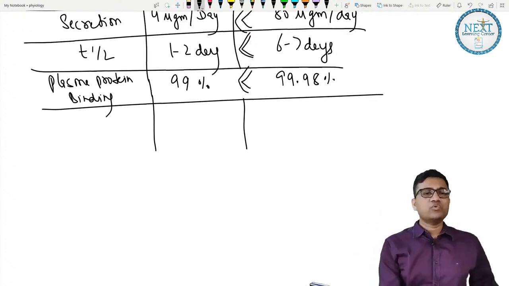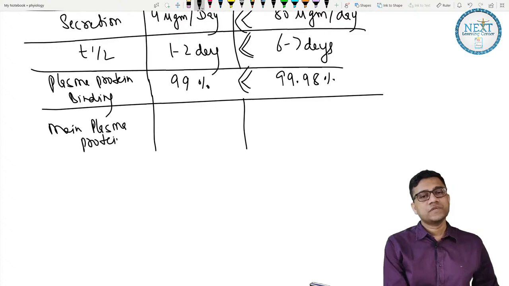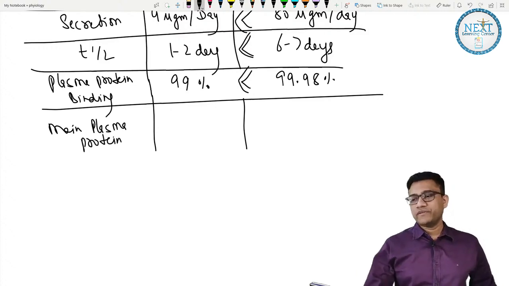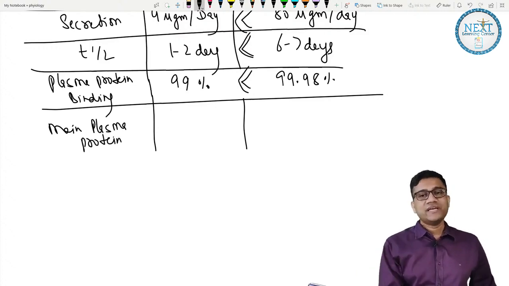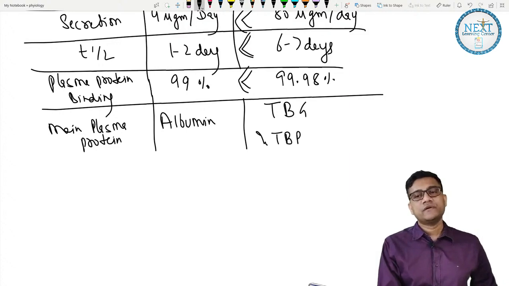Now that is activity wise. Next, the main plasma protein. In the case of T3, it is albumin. Here for T4 it is TBG and TBPA.